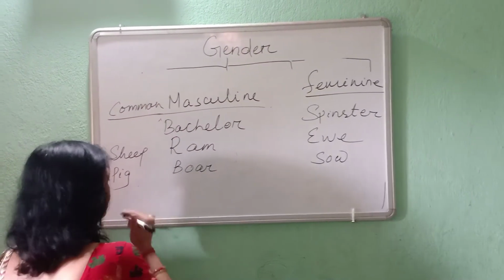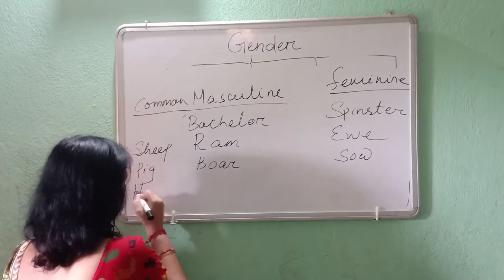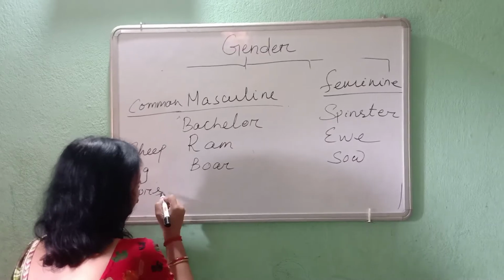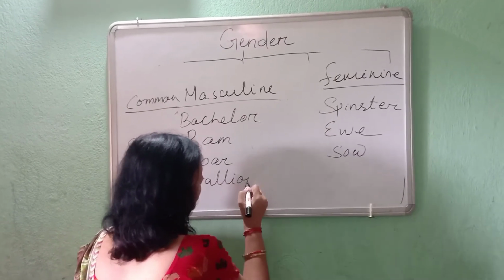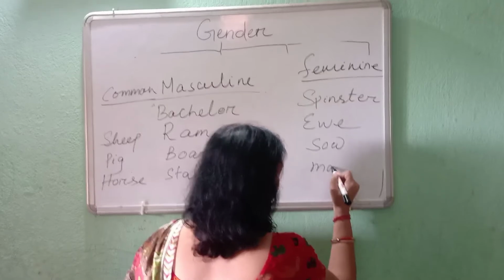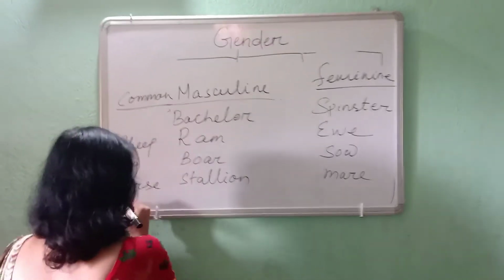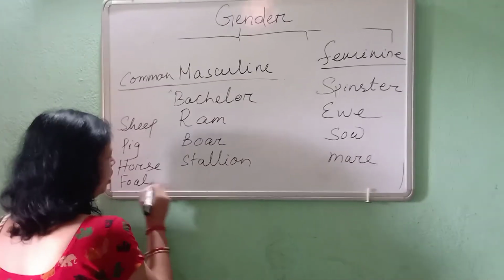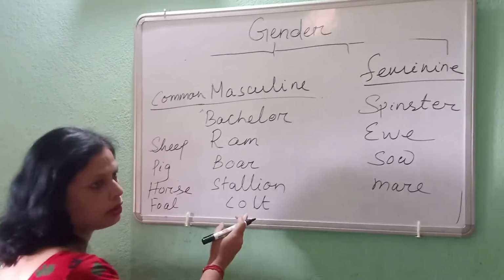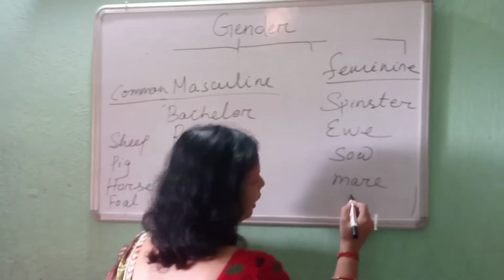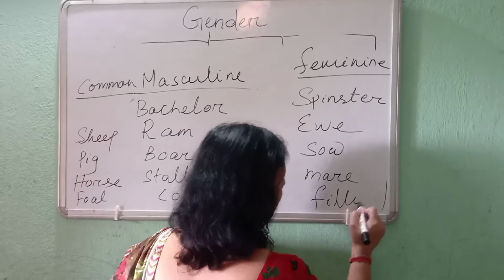When I am talking about horse, that is common, but stallion and mare. When I am talking about foal, colt is male and filly is female.